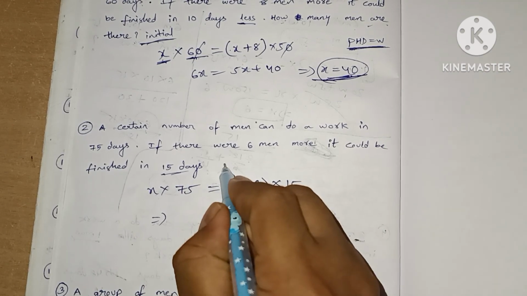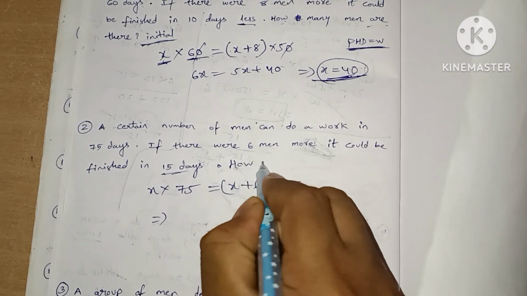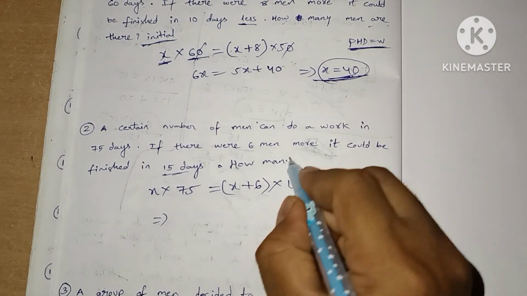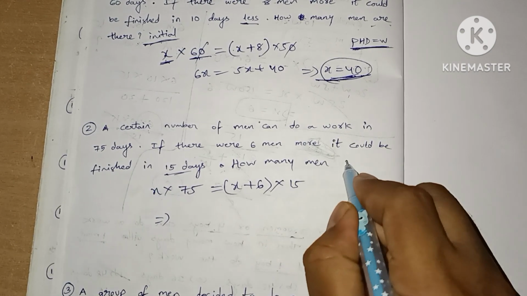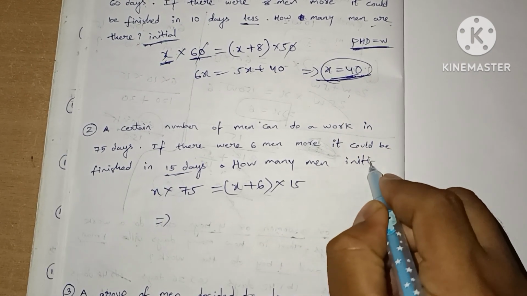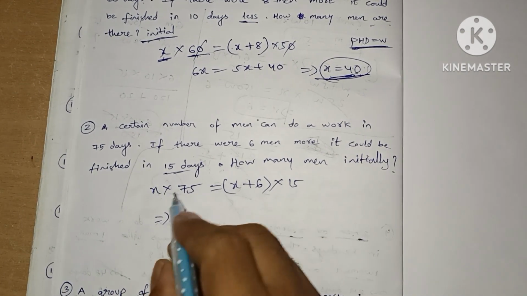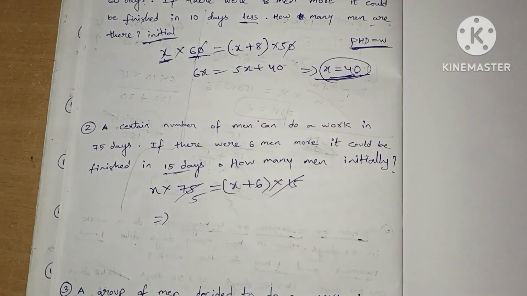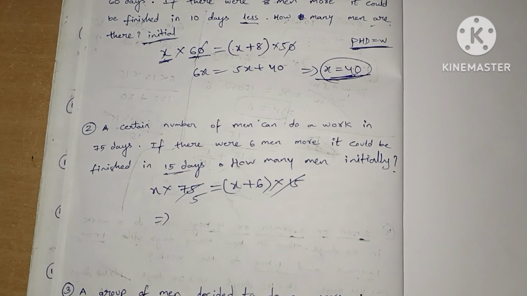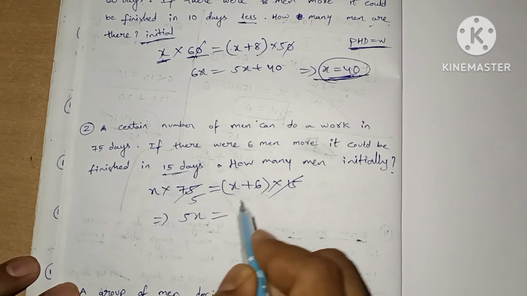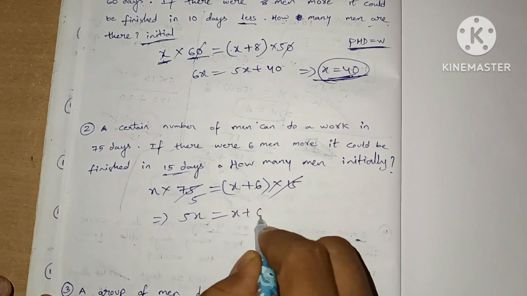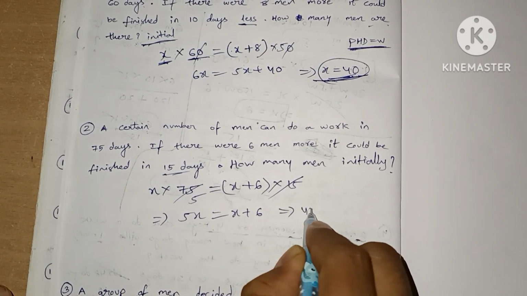We need to calculate how many men initially. This is the question. So 15 5 times, 5x equals x plus 6. So 4x equals,